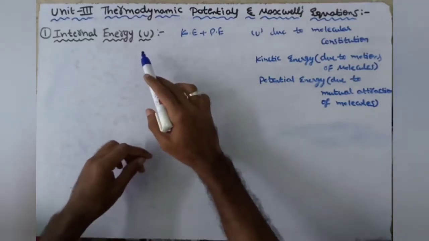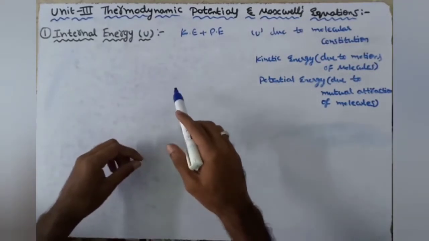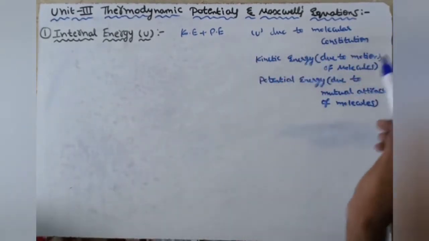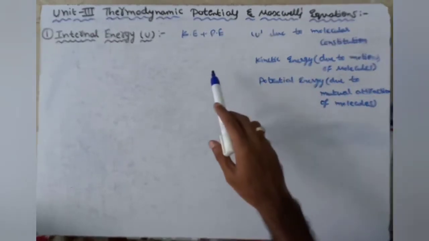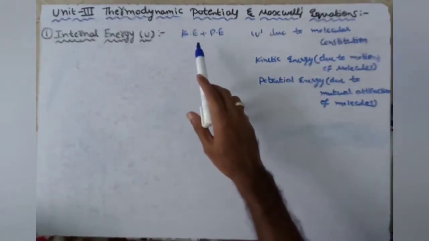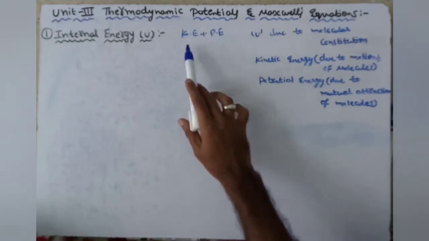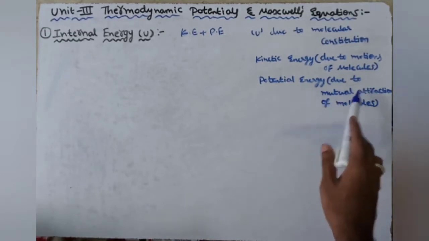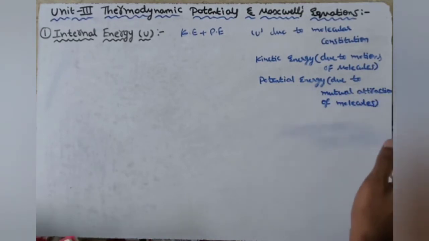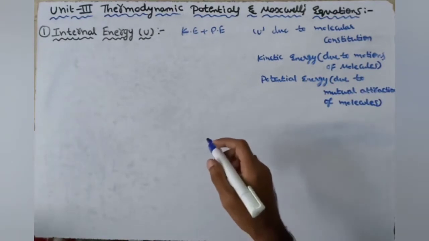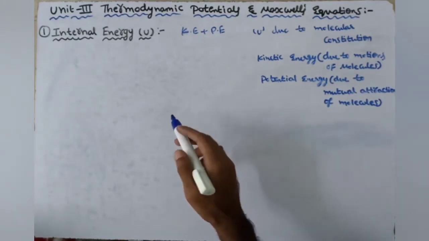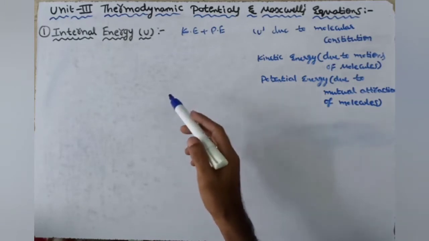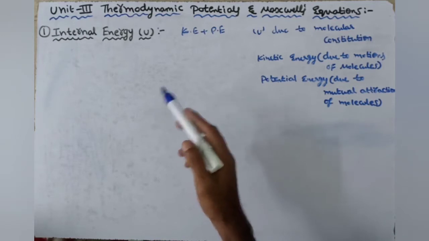Internal energy is the first thermodynamical potential. Internal energy is the energy due to molecular constitution. Here we know that internal energy is equal to kinetic energy plus potential energy, where kinetic energy is due to motion of molecules and potential energy is due to mutual attraction of molecules. According to the first law of thermodynamics, U is a certain function of variables which characterize the system.